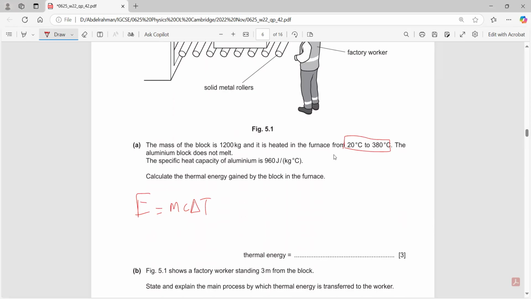Yes, 380 minus 20, which is 360. So 1200 times 960 times 360. Using your calculators, we find that it's a huge number, 414 million. Writing it down, it would be 4.15.